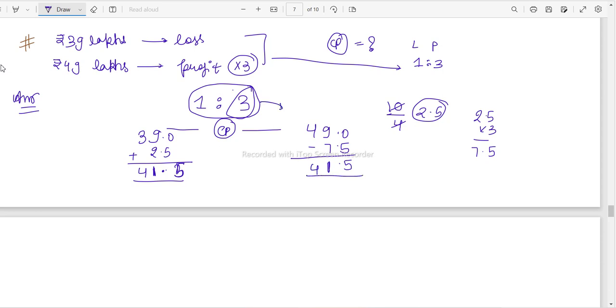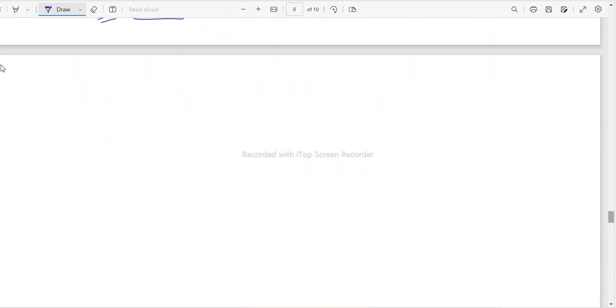So yes, this value would also be into 3. Here you will add 2.5, and here you will subtract 2.5 into 3, because this is in the ratio of 3. So keep this in mind. This is going to be your answer. I hope you understood it well. This was a slightly technical thing, so understand it well.